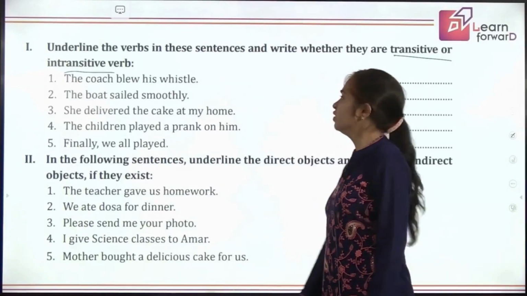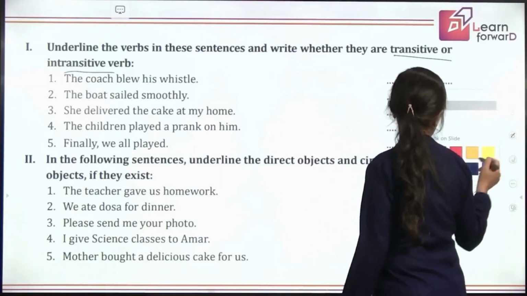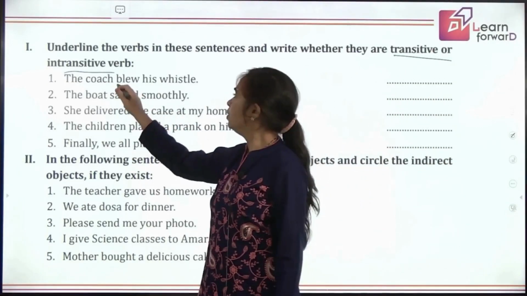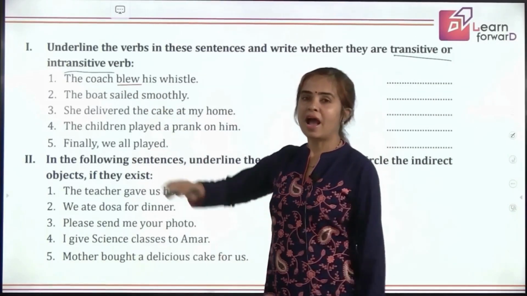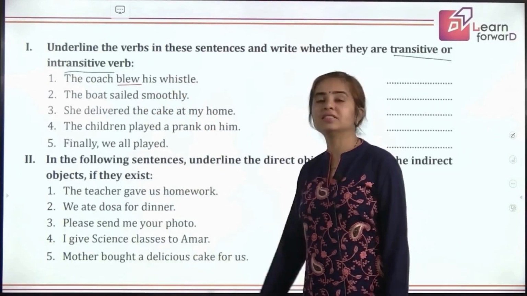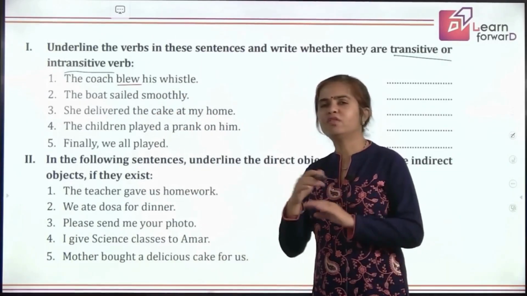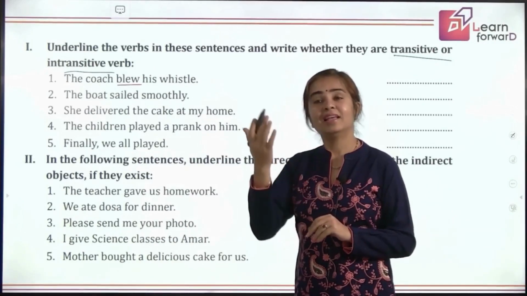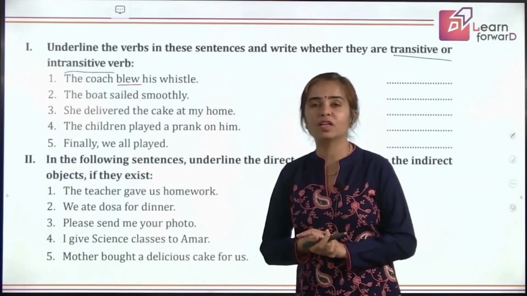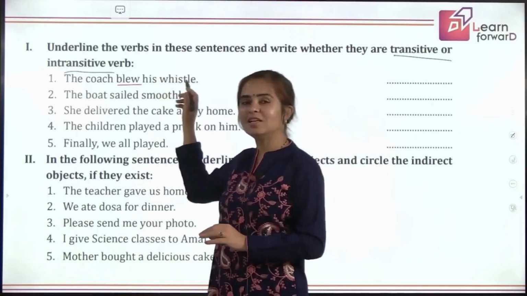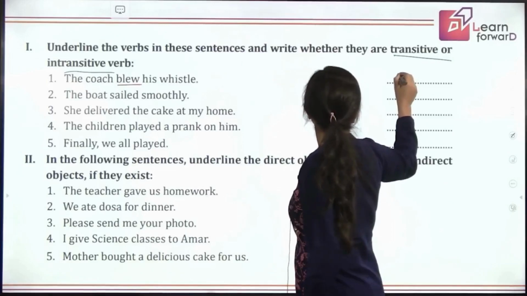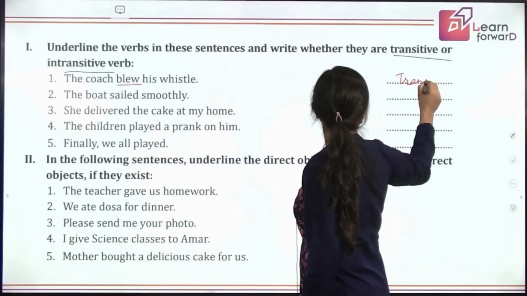Okay, let's first pick out the verbs here. Come on, quickly give me the answer for the first. The coach blew. Yes. Now, tell whether it is transitive or intransitive. So just find out, is it dependent on some words or is it independent? It's dependent. It is dependent on what? His whistle. Perfect. So that means when it is dependent, it is transitive. Perfect.